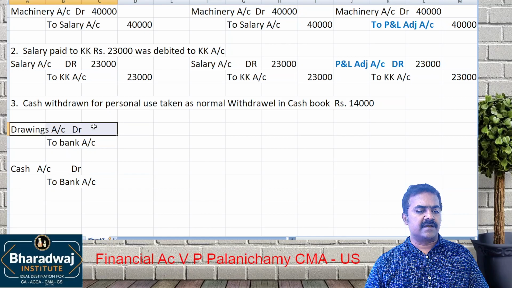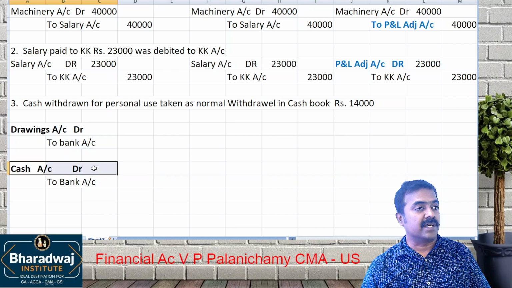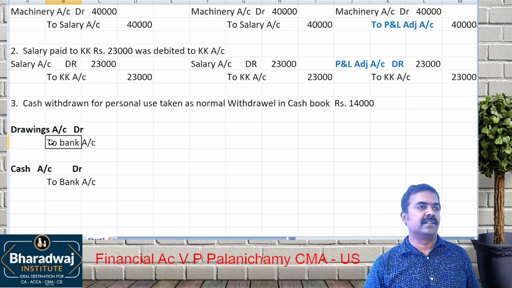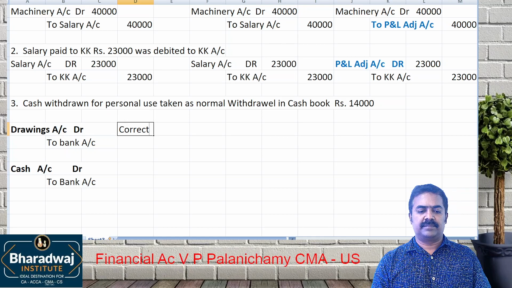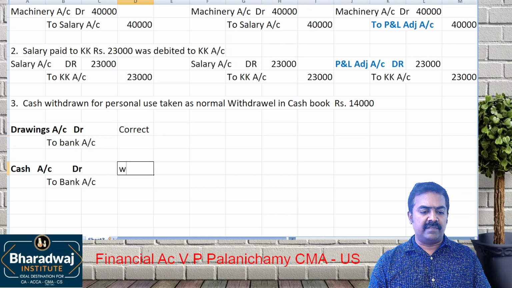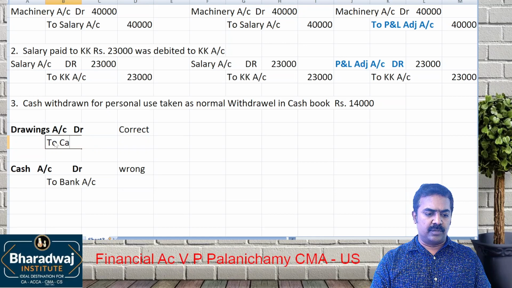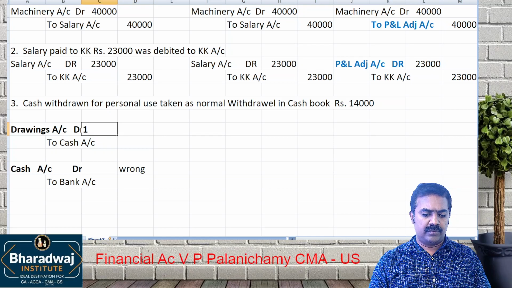The mistake is, they should have debited which one? Drawings. But they have wrongly debited cash account. Is there a mistake in bank account? No mistake in bank account. To rectify it, see, this is the correct one. You should debit drawings. This is the wrong thing we debited. How to rectify? Drawings account debit to which account? Cash account. What is the amount? 14,000.